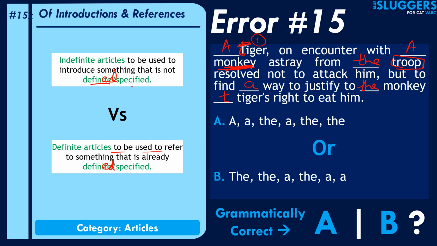Unless he's trying to make a point for his whole community or something, that okay, he wants to justify to the monkey a tiger's right to eat him. Like they say that Lannisters always pay their debts, so tigers always eat the monkeys. No, that doesn't make sense. We're talking about the same tiger here, so it has to be the tiger's right to eat him, right? So the correct option here would be a tiger, a monkey, the troop, a way, the monkey, and the tiger's right. Okay, so that's your correct answer. Option A is the correct answer, B is not the correct answer.